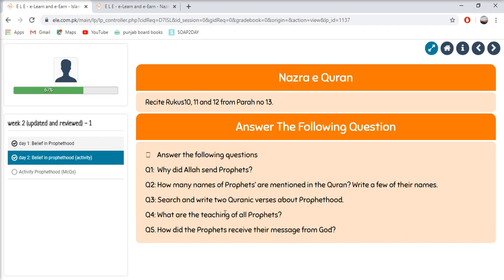Next, what are the teachings of all prophets? So there might be a similar message. Write that message. Next, how did the prophets receive their message from God? Explain that, and then your day 3 for grade 7 is done.